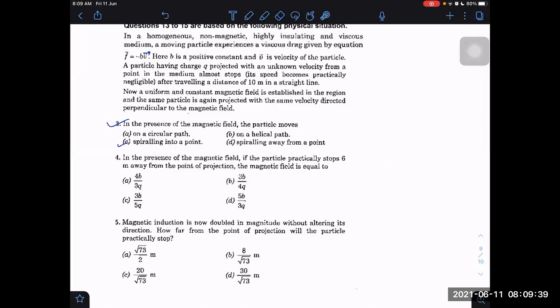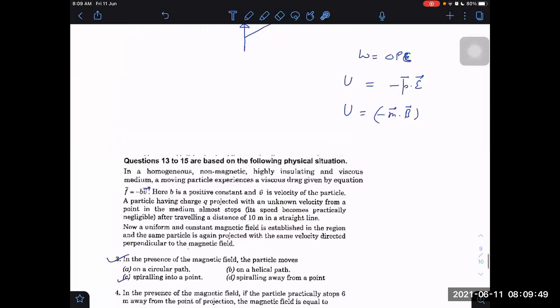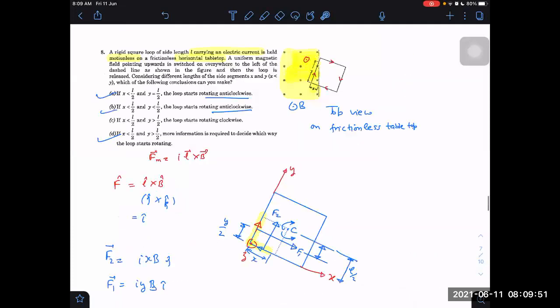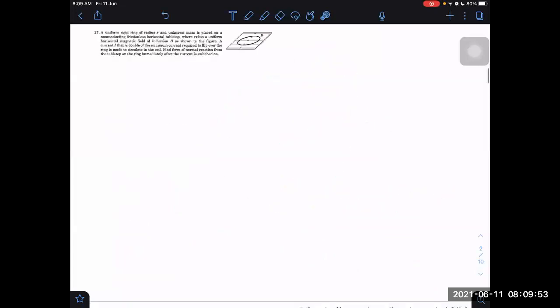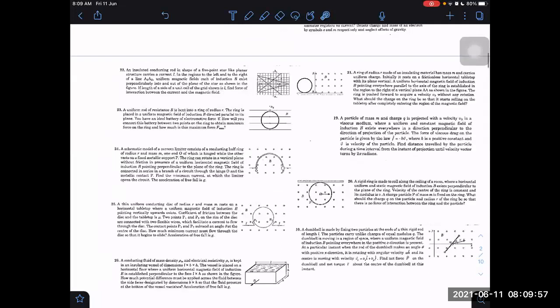But if I look back at the question which I have taken yesterday, magnetic induction is not doubled. This also you can do. How far from the point of projection will the particle stop? You can do all this. I am just leaving it now, based on yesterday's question only. But please attempt it definitely. Okay, let me take some other questions then.